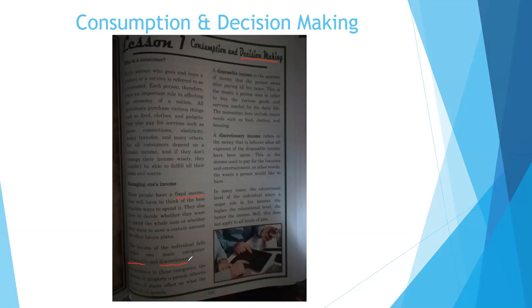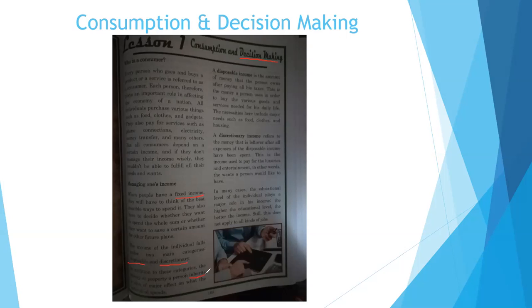In addition to these categories, the money or property a person inherits is also of major effect on what the individual spends. Sorry, grade 8, I couldn't see that word so nicely. Okay, the money or property a person inherits. Now, the money or property, what you inherit, is what you receive, for example, from your forefathers or from your fathers. Okay, what you get from someone, what you get after death or something.